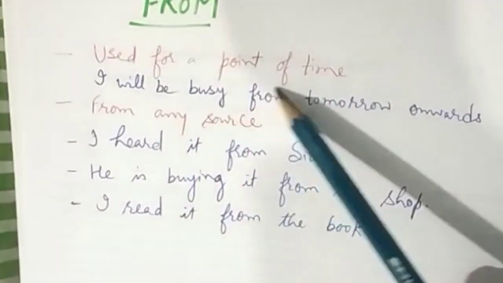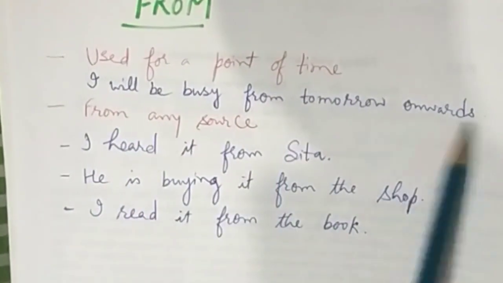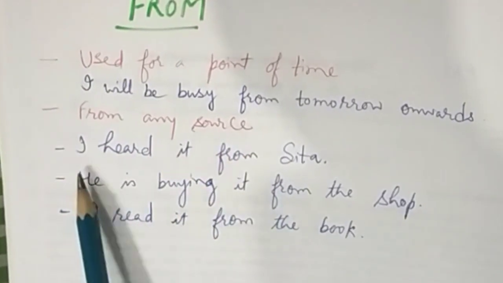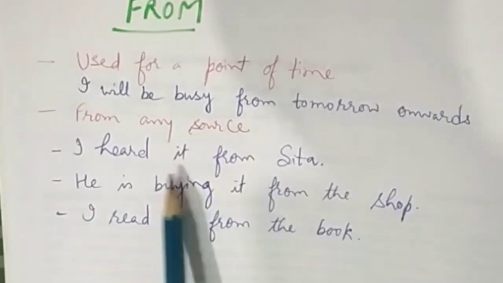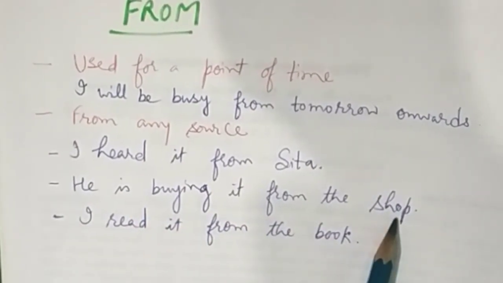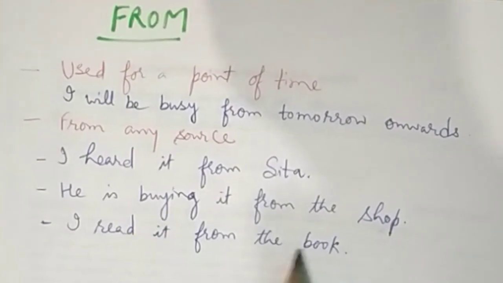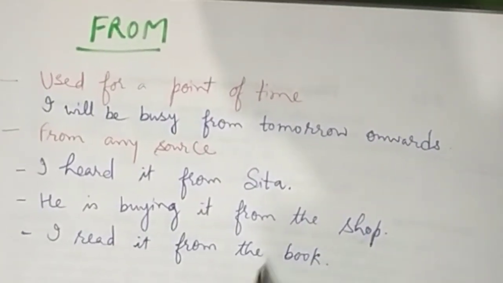From, used for a point of time. For example, I will be busy from tomorrow onwards. From any source. I heard it from Sita. What is the source? Sita is the source. He is buying it from the shop. From where? From the shop. I read it from the book. From where? From the book.